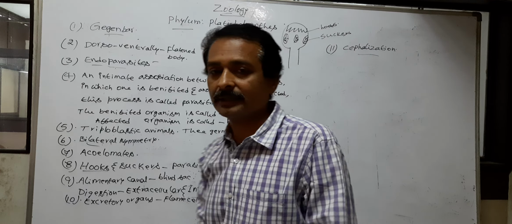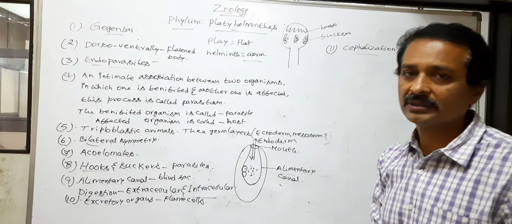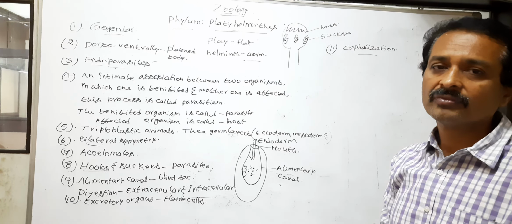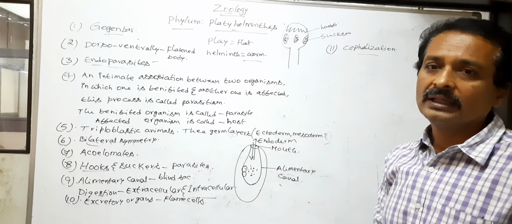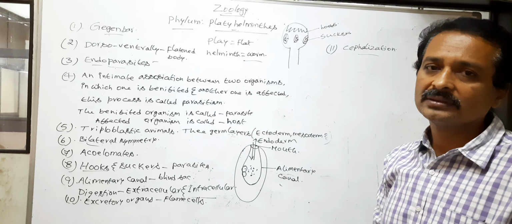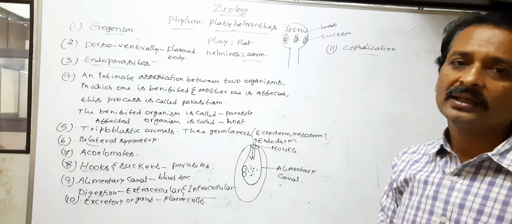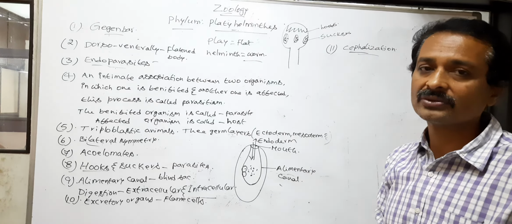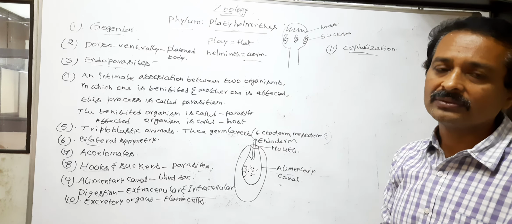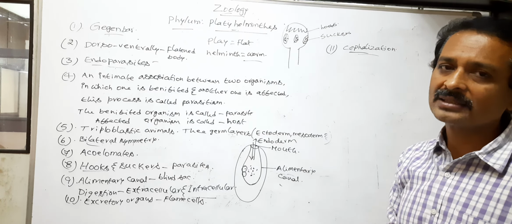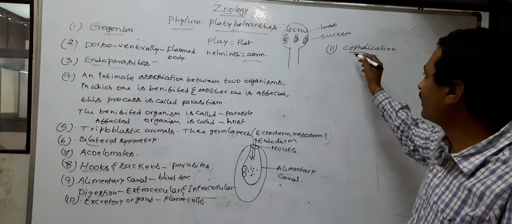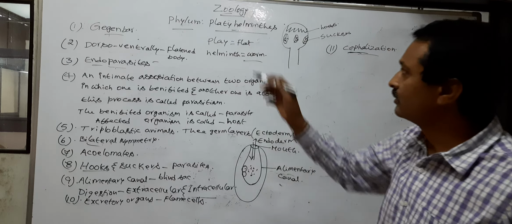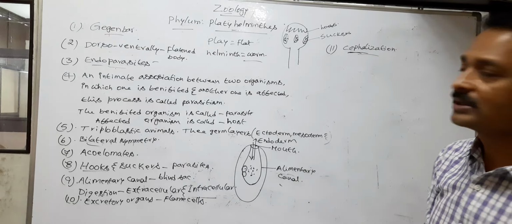What is cephalization? Cephalon means head. What is cephalization? The concentration of nerve and sensory cells at the anterior end of the body is called cephalization. So the Platyhelminthes exhibit cephalization.